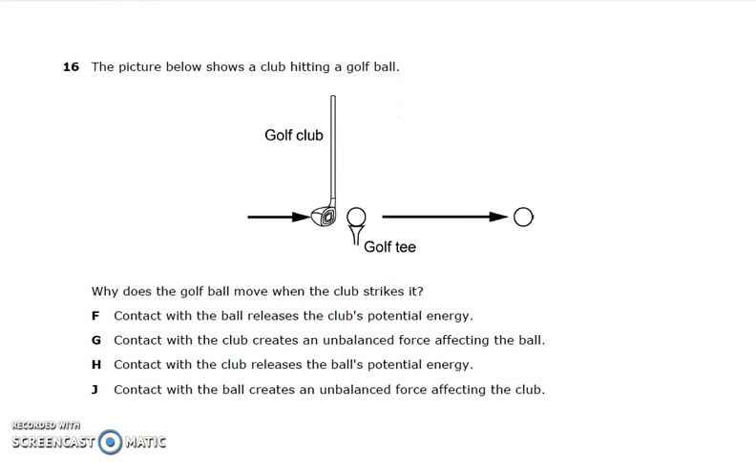Number 16. The picture below shows a club hitting a golf ball. Why does the golf ball move when the club strikes it? F. Contact with the ball releases the club's potential energy. G. Contact with the club creates an unbalanced force affecting the ball. H. Contact with the club releases the ball's potential energy. J. Contact with the ball creates an unbalanced force affecting the club.